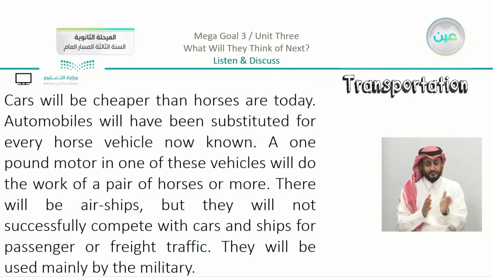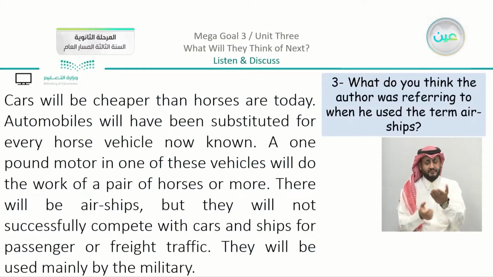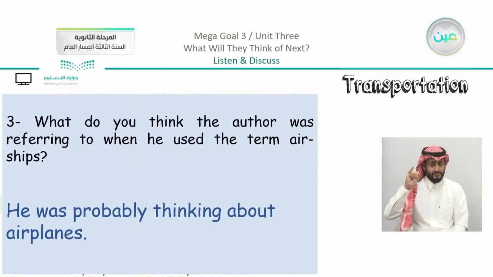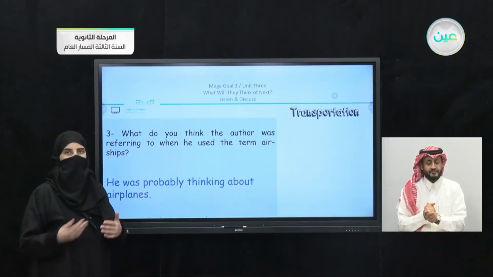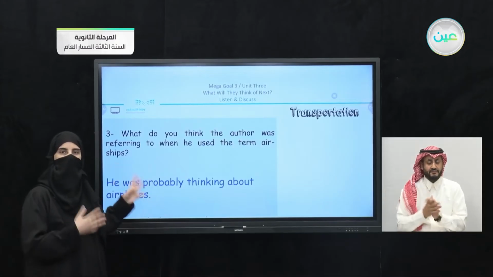Moving on to the third question, in transportation. The question was, what do you think the author was referring to when he used the term airships? Do you remember when we highlighted that there will be airships? So here, you can give a free answer. He was probably thinking about an airplane, or a plane, sorry. You may have another thing that comes to mind, so it depends on your point of view concerning the paragraph.